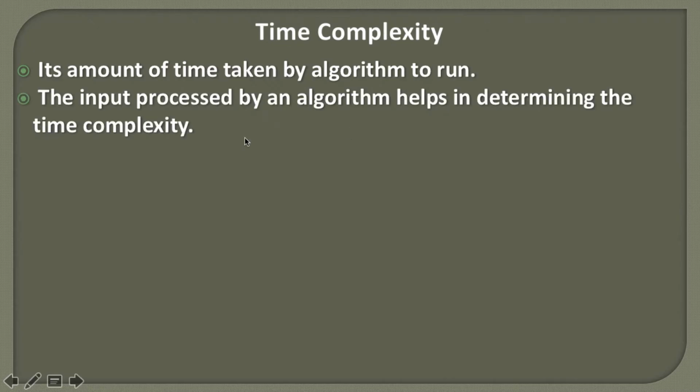Usually an algorithm takes in an input, and in order to process that input, some amount of time is taken. An efficient algorithm will try to process the input very fast, and a non-efficient algorithm will take more time to process the input. This processing of input by an algorithm helps in determining the time complexity.